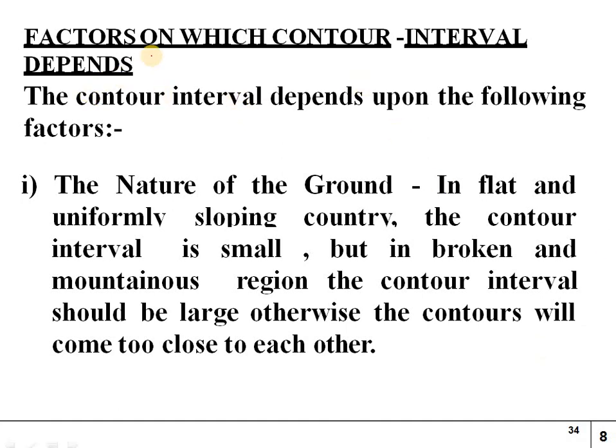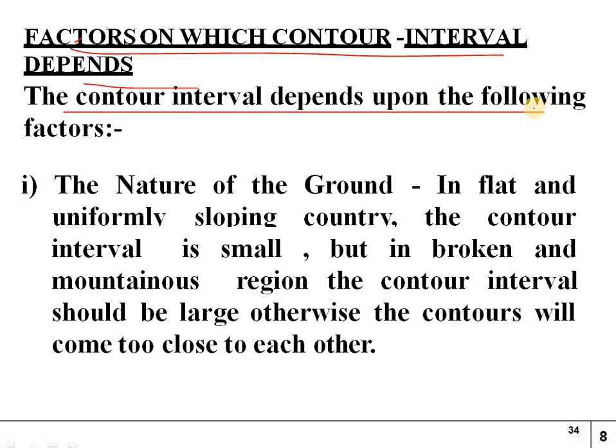The next one is factors on which contour interval depends. The contour interval depends upon the following factors. So first one is the nature of the ground. The nature of the ground means what is the type of the ground.